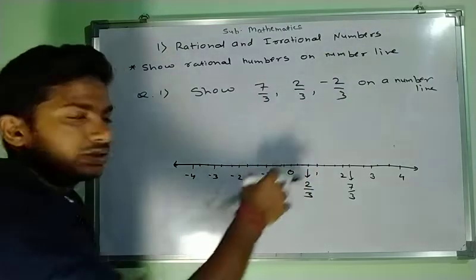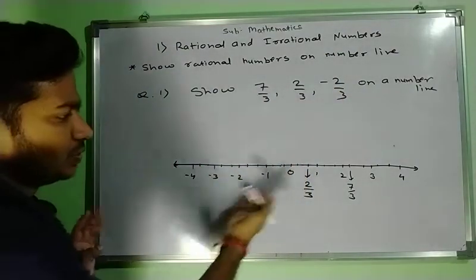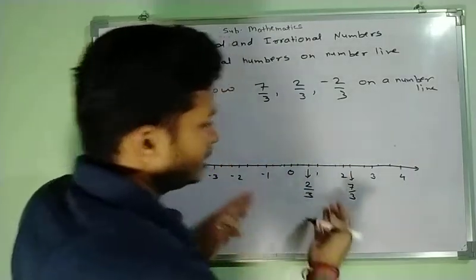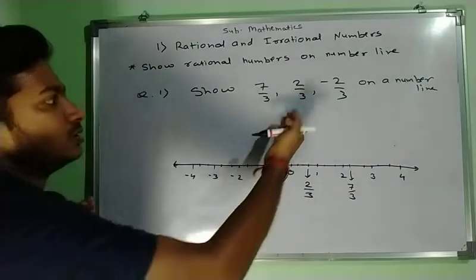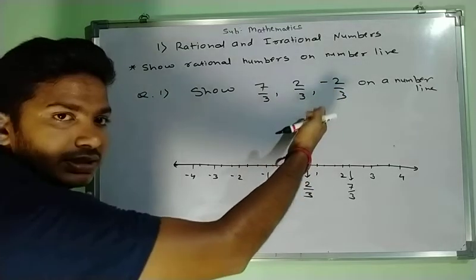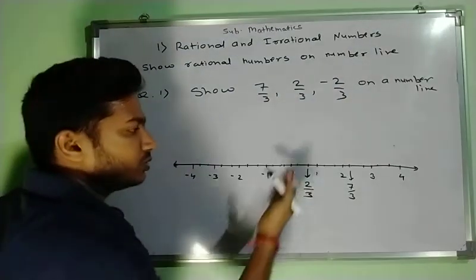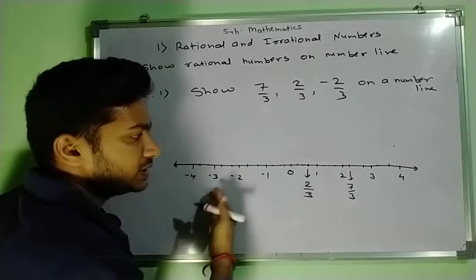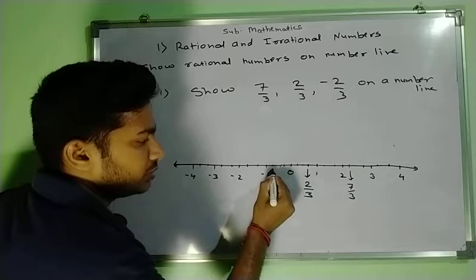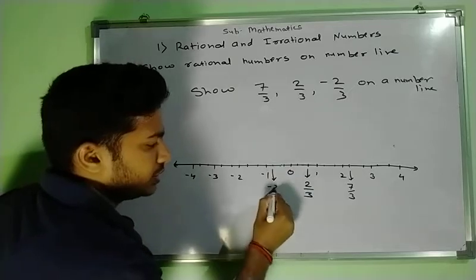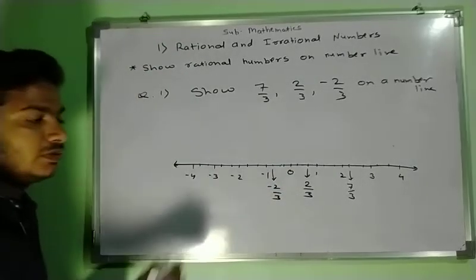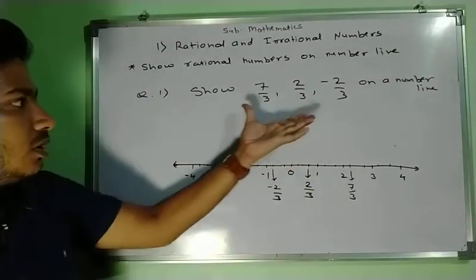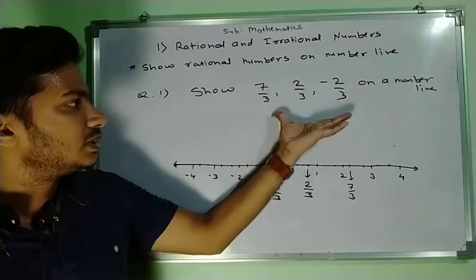So minus 2 means the left hand side of 0. Same rule we have to apply. Whatever we have done for the right hand side, the same we are doing for the left hand side as well. So minus 2 is at the numerator, so we go to the second small line from 0 on the left hand side, 1, 2, that means that point. So minus 2 upon 3 will be here. This is how we have to represent all the rational numbers on the number line.